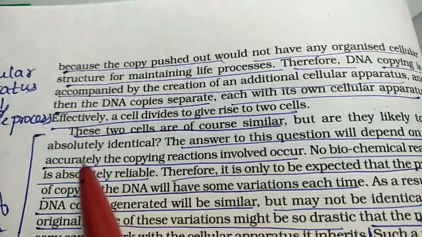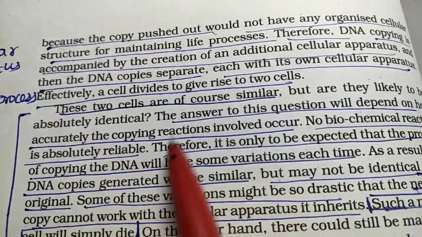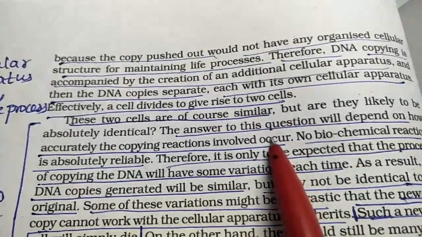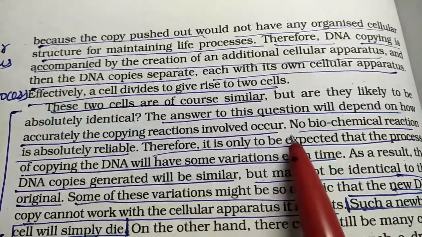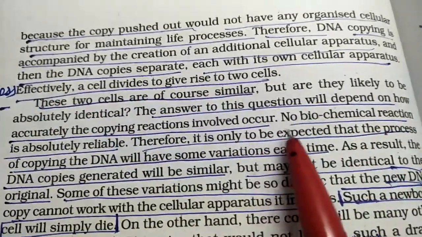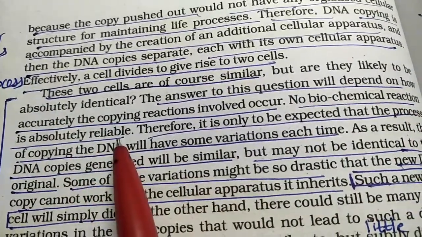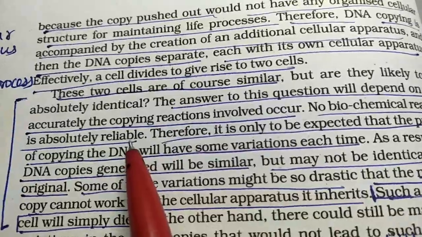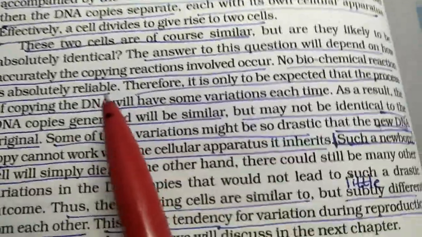But are they absolutely identical? The answer to this question will depend on how accurately the copying reactions have occurred. We cannot tell that it has been copied exactly, because no biochemical reactions are absolutely reliable. We can't say that the reactions have taken place as they should. Some proteins may vary.